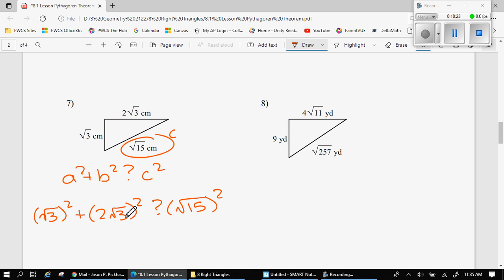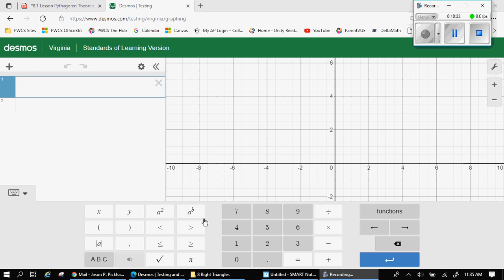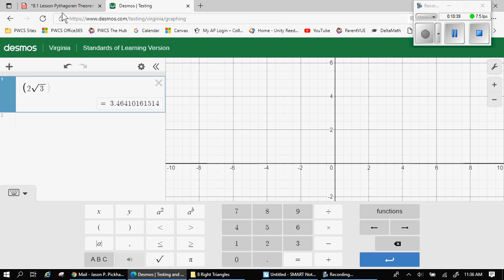Over here we have 2 times root 3. This is multiplication. If you don't know how to square that thing, let me pull up the calculator. So I'm going to put in parentheses 2 root 3. Is that what we had? Yep. Close that parentheses and then square it, and you'll get an answer.